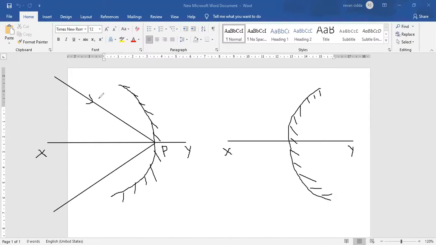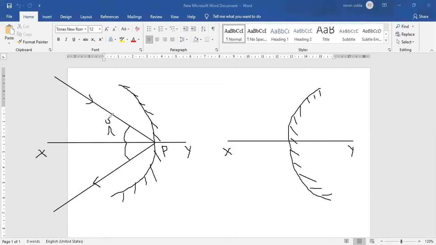See, a ray of light is coming and it is touching the pole of a concave mirror. After touching the pole, it will reflect back. You'll be getting two angles here. What are those angles? Voice should come from your mouth.